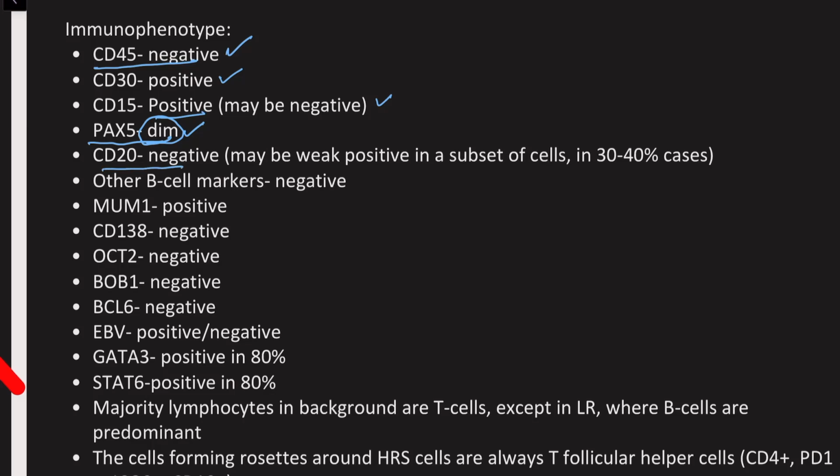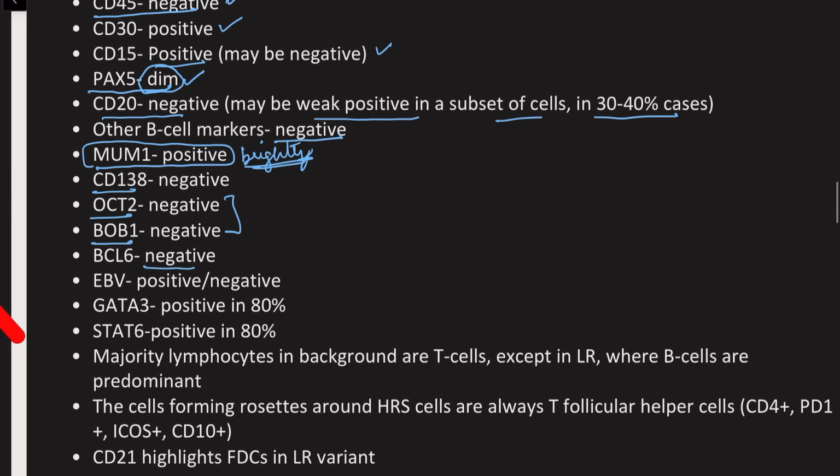CD20 is usually negative, but it may be weakly positive in a subset of cells in about 30 to 40% cases, but other B cell markers like CD19, CD79A, CD22 are negative. MUM1 is a usually very helpful marker because it is brightly positive in the Hodgkin-Reed-Sternberg cells, so very brightly positive. CD138, which is a plasma cell marker, is negative. Importantly, OCT2 and BOB1 are negative. These become very important because these are very brightly positive in nodular lymphocyte predominant Hodgkin lymphoma, and we will go over that later. BCL6 is negative.